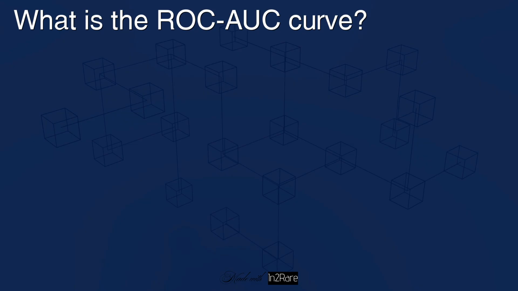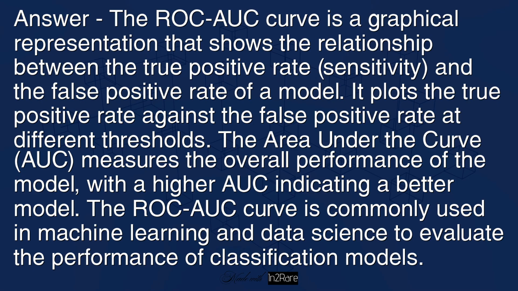What is the ROC-AUC curve? Answer: the ROC-AUC curve is a graphical representation that shows the relationship between the true positive rate (sensitivity) and the false positive rate of a model. It plots the true positive rate against the false positive rate at different thresholds. The area under the curve (AUC) measures the overall performance of the model, with a higher AUC indicating a better model. The ROC-AUC curve is commonly used in machine learning and data science to evaluate the performance of classification models.